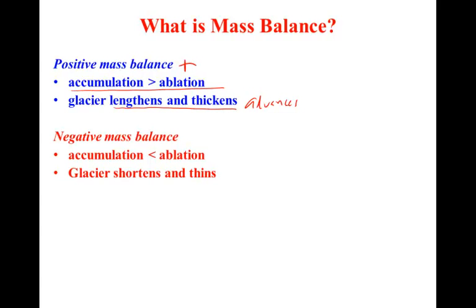The reverse is true when the glacier has a negative mass balance. When mass balance is negative, this means that accumulation is less than ablation. The glacier is losing more mass than it gains. It's losing mass over a greater fraction of its surface area. A glacier is going to react to years or decades of negative mass balance by shortening, retreating, and also thinning vertically.